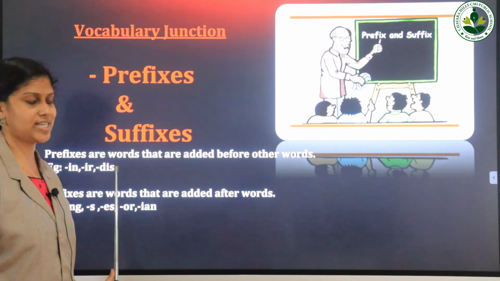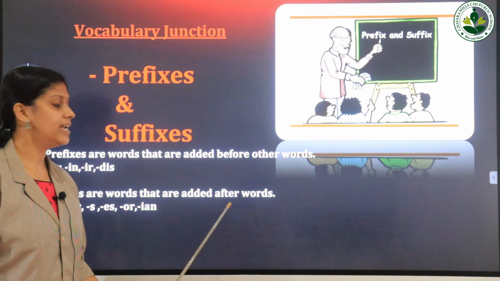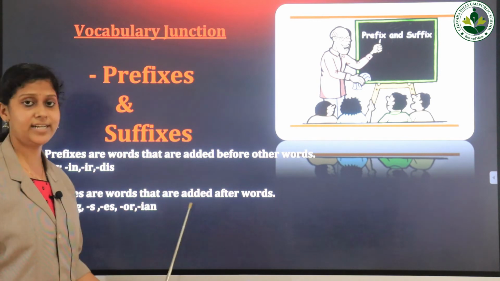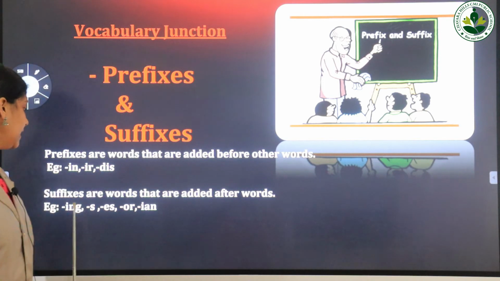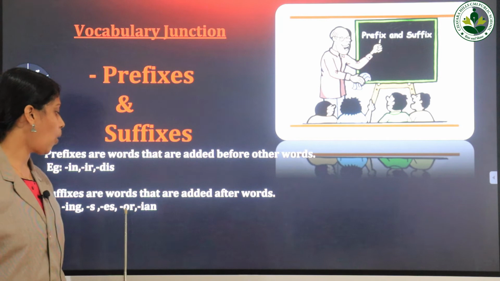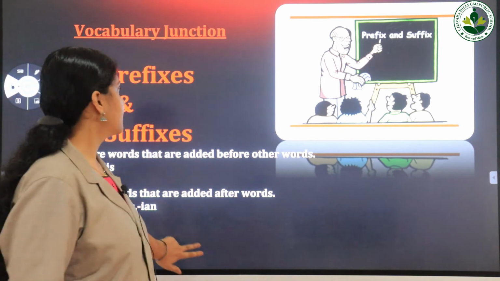Next word. Suffixes are words that are added after words. For example, ing, s, es, or, ian. These are examples of suffixes.